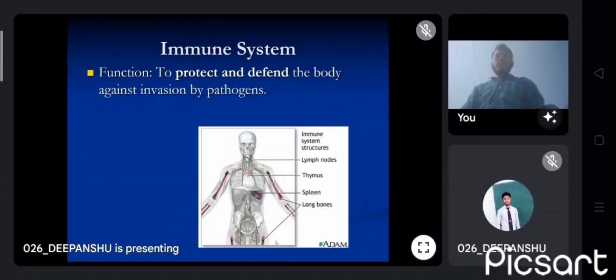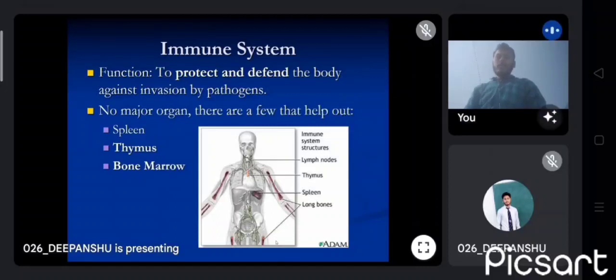Now, what is the function of the immune system? To protect and defend the body against invasion by pathogens. The immune system includes white blood cells and organs and tissues of the lymph system, such as the spleen, thymus, bone marrow, and tonsils.